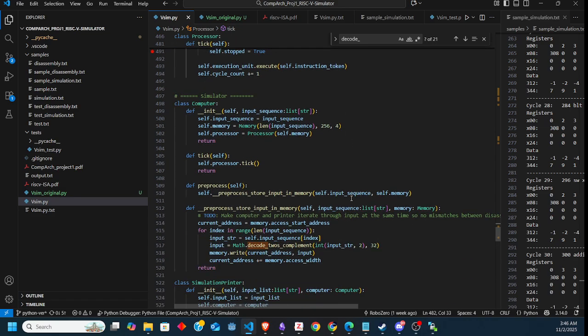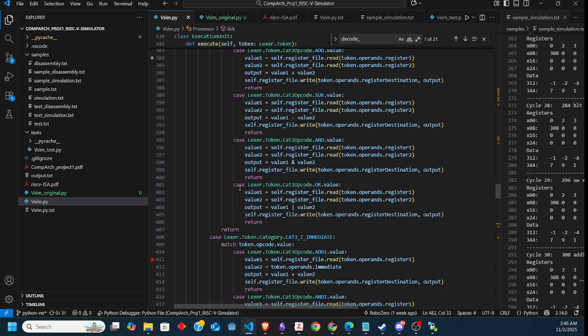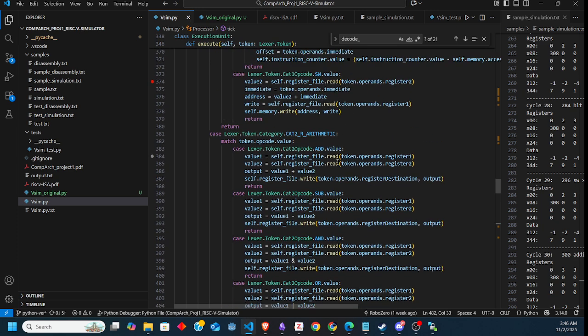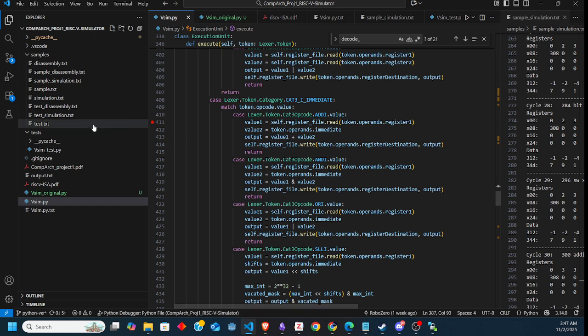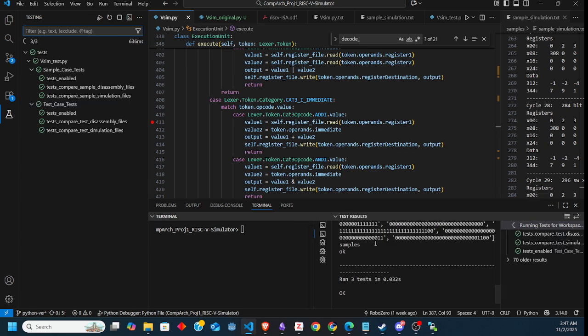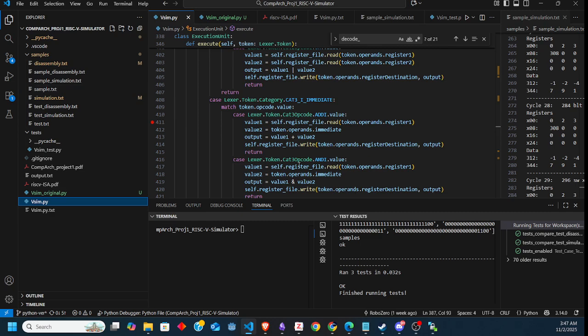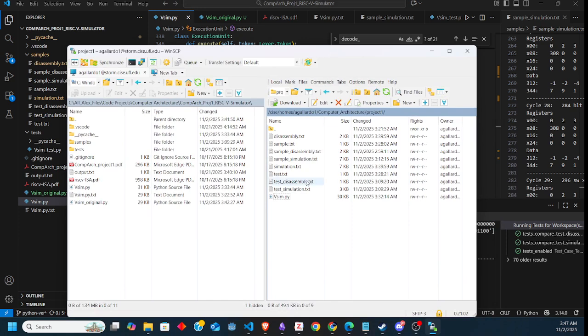I had changed nothing about the actual operations. If you want to see them, they are right here in the execution unit, and this is what they look like. I have changed nothing about the operations, and I'm very thankful to say that after testing, they do produce the correct files. On my own test cases, they all run and they all produce the correct output. But I will show you within the Linux terminal, just for clarity, or for transparency, really.